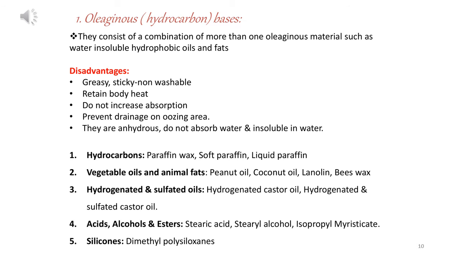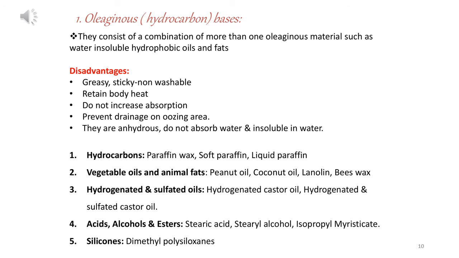The disadvantages of this type of base are they are greasy, means they are sticky, so they are not washable. They retain body heat because they form a layer. They do not increase absorption, and they prevent drainage on oozing areas. They are anhydrous, do not absorb water, and are insoluble in water. There are five types in classification. One is hydrocarbon. Second one is vegetable oils and animal fats. Third one is hydrogenated and sulfated oils. Fourth one is acid, alcohol, and ester.